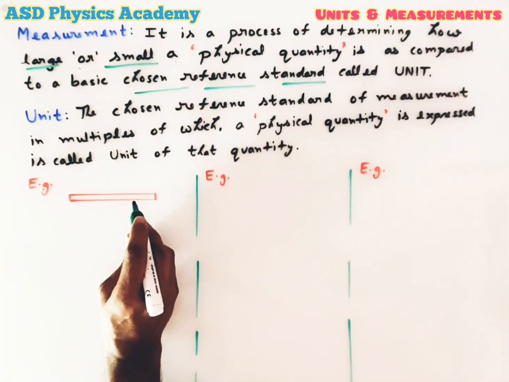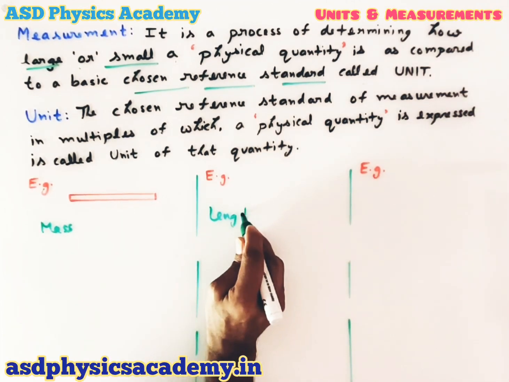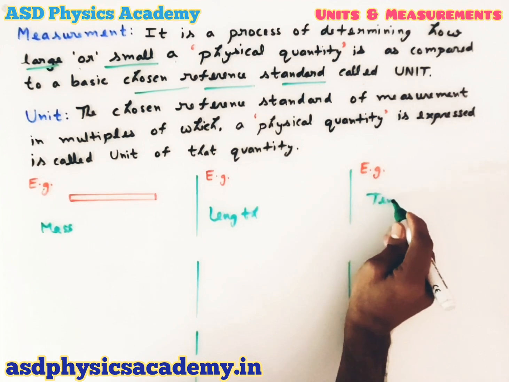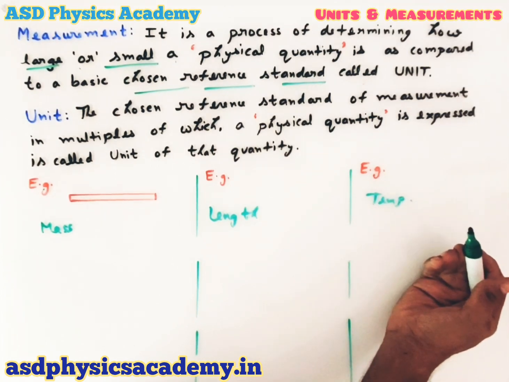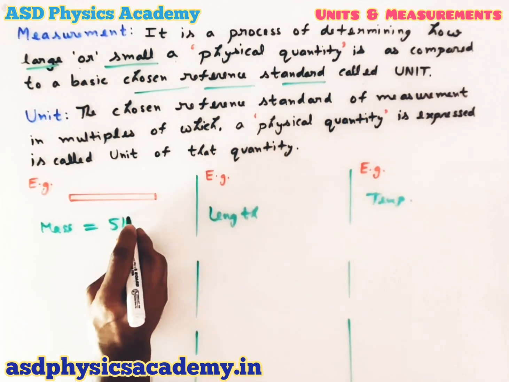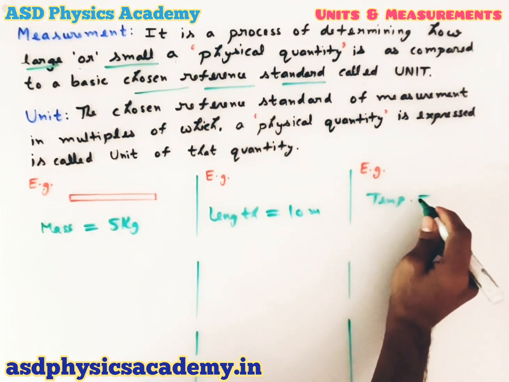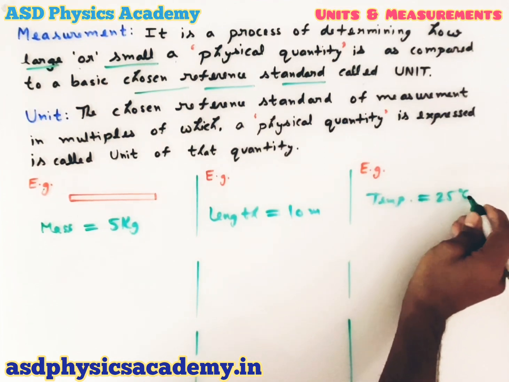So to understand these points, I have taken one rod. Let's take mass, length and temperature of this rod is going to be measured. Okay, let's take after measurement. The mass of this rod is 5 kg, length of this rod is, let's take 10 meter, and temperature of this rod is 25 degrees Celsius.